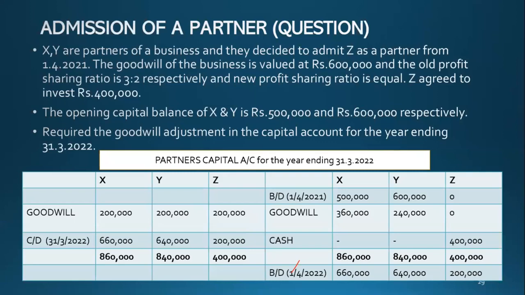When I credit X and Y with the goodwill, 360,000 and 240,000, I know when I look at the accounts that the goodwill is totally 600,000, but X has got 360,000 and Y has got 240,000. That is how I will know. That's why we credit.